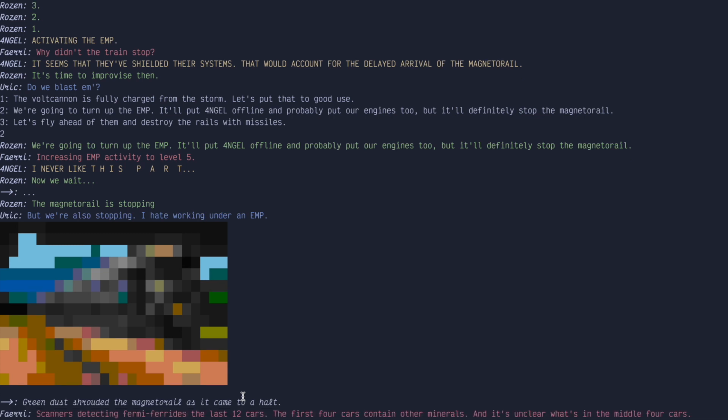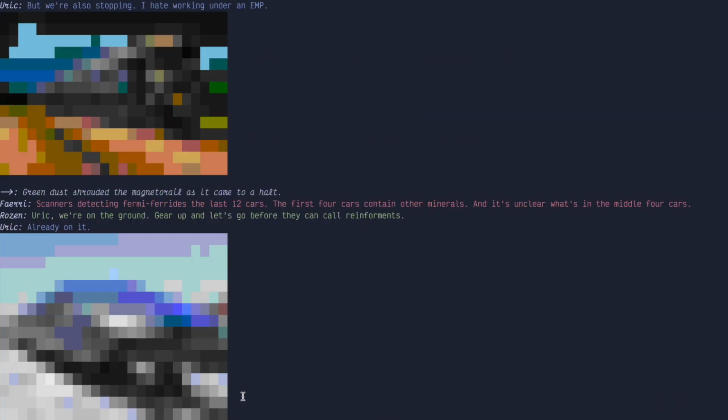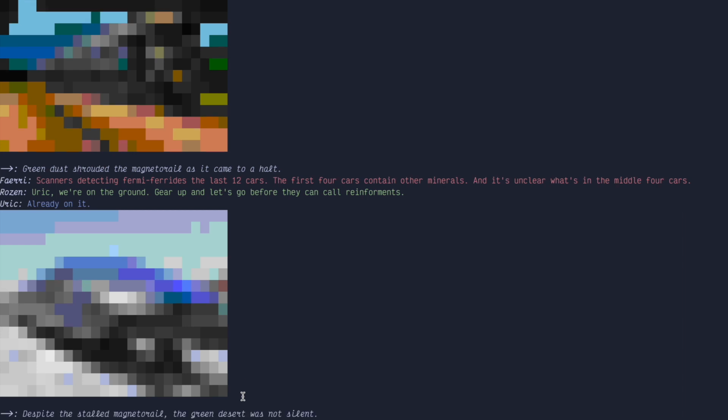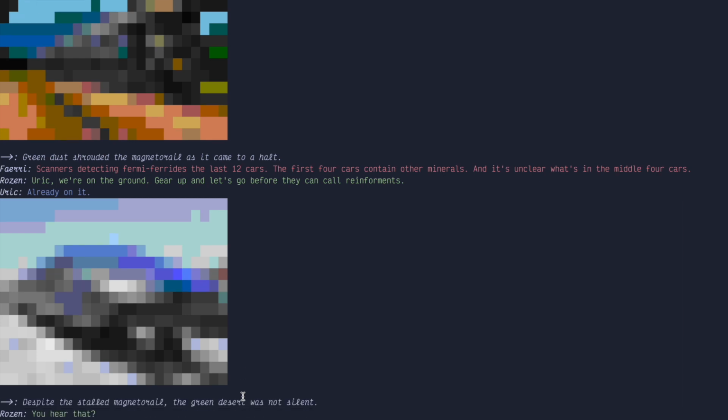That sentence's grammar could be improved. The first 4 cars contain other minerals, and it's unclear what's in the middle 4 cars. Yurik, we're on the ground. Gear up and let's go before they call reinforcements.